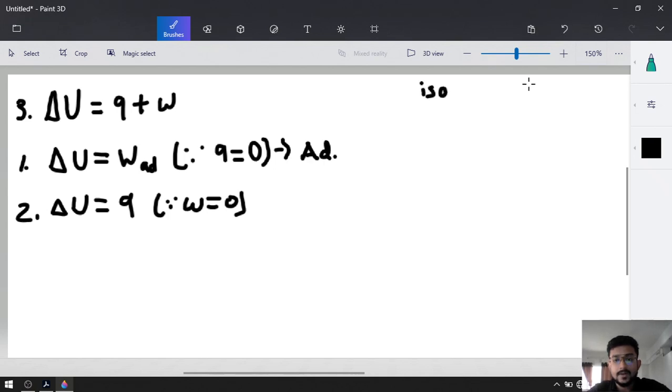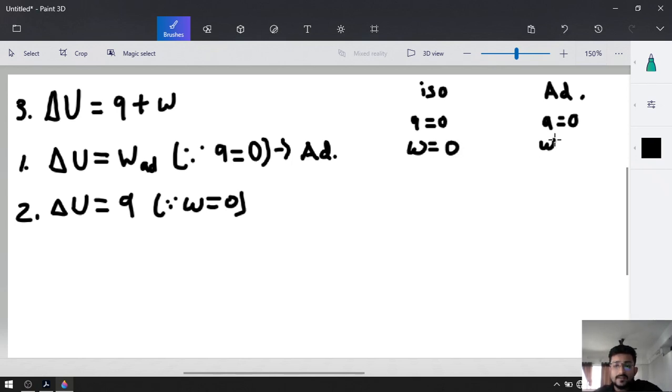Isolated system and adiabatic system, what was the difference? Here Q is equal to 0, whereas in an adiabatic process Q is also equal to 0. In an isolated system we cannot do any type of work, that's why work was also 0, whereas in an adiabatic process work can be done, so work is not equal to 0.